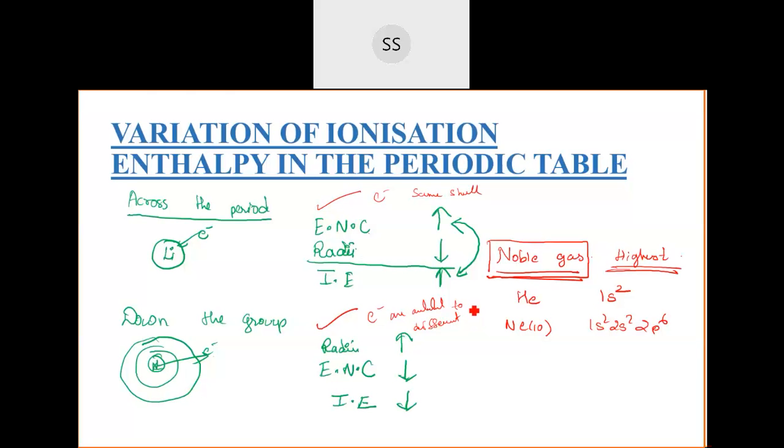See, ionization enthalpy itself is the energy which you are supplying. So if you have a positive ion, removing an electron from it will be difficult, because in the positive ion, compared to the neutral atom, the effective nuclear charge will be higher. Ionization enthalpy is the energy that you are supplying.